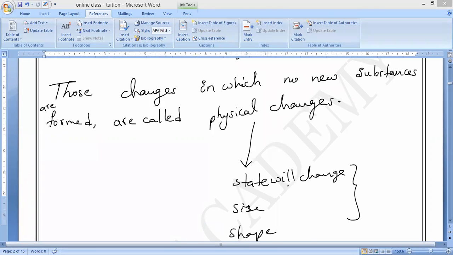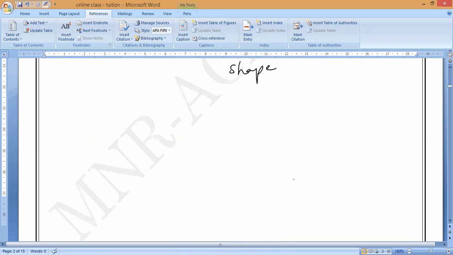If you are understanding, then I will move further. Like that, we can make so many examples in our daily life. Suppose, for example, we take water in a china dish and dissolve some salt in the water. Now what is the change? Suppose I have prepared a solution. A solution is a mixture. Is it yes or no, guys?